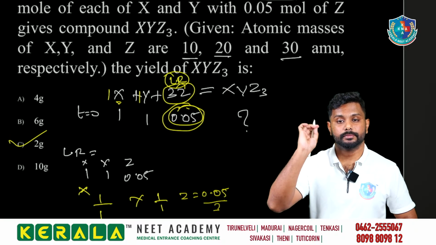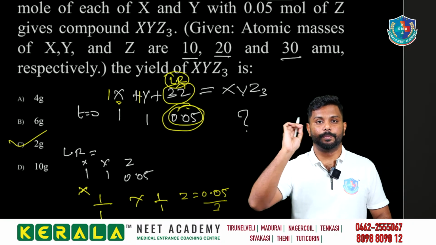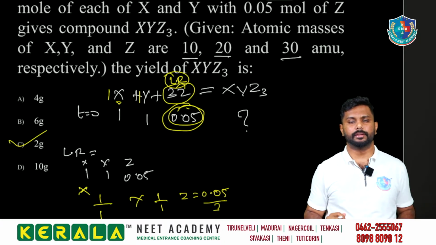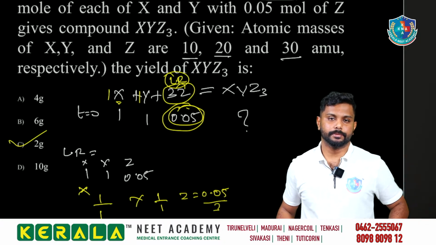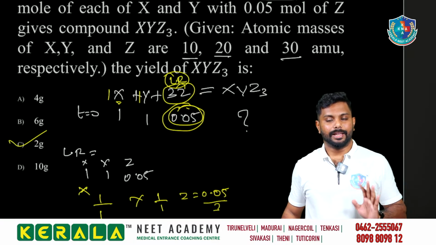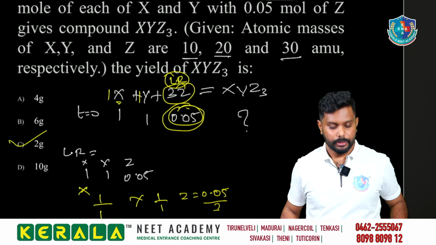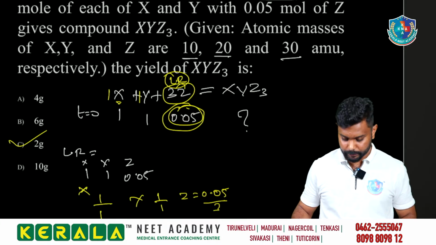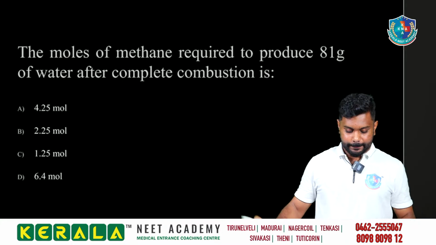So we know that the reaction will proceed on the basis of what? Limiting reagent. What is limiting reagent? The one that is completely used up is the limiting reagent. With respect to the limiting reagent, what will we get? The product. Is that okay? Yeah, good. Very good. Super. Going next.